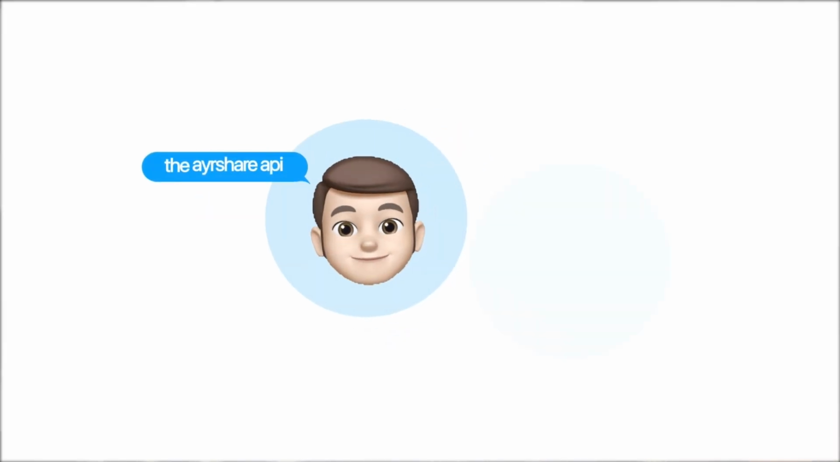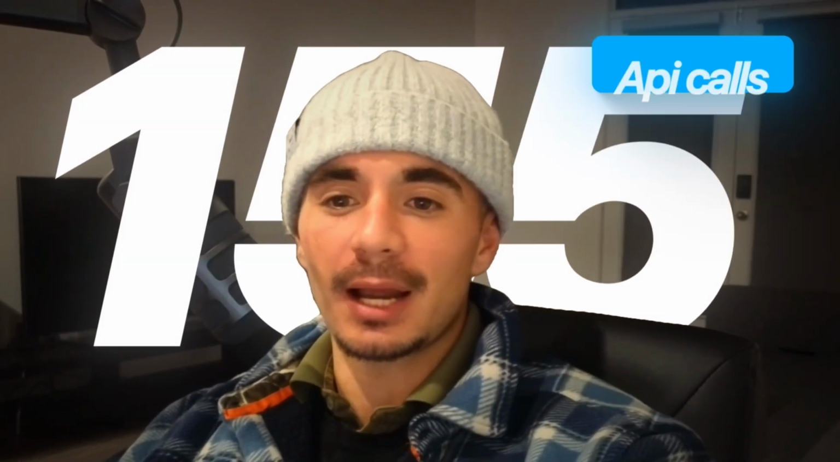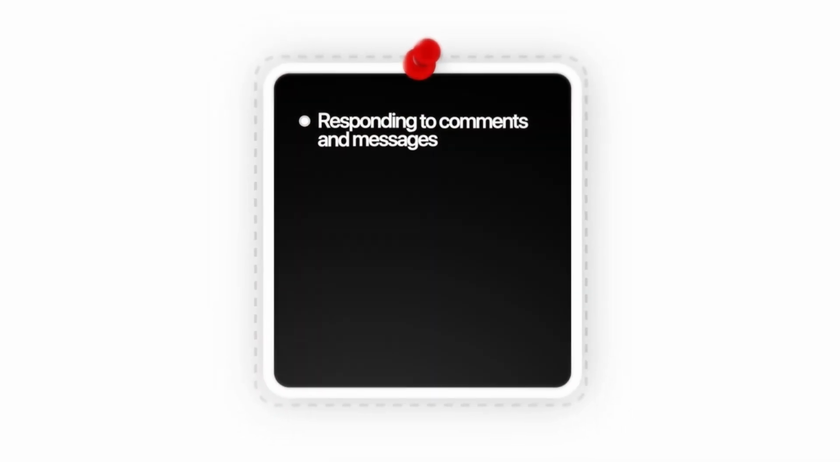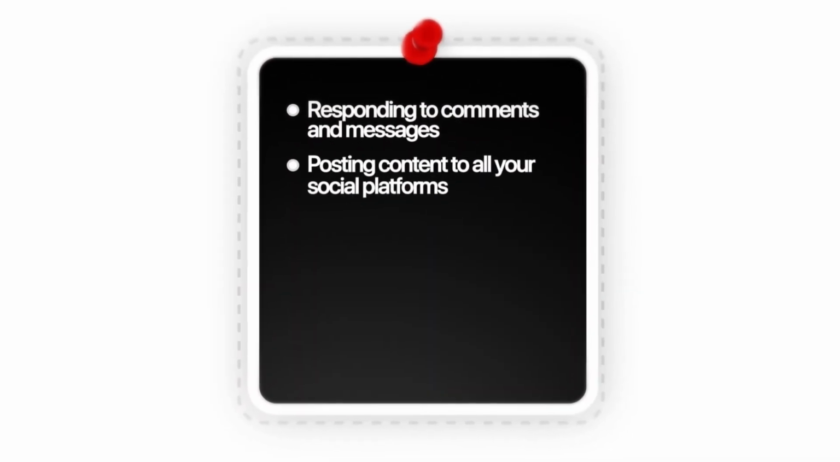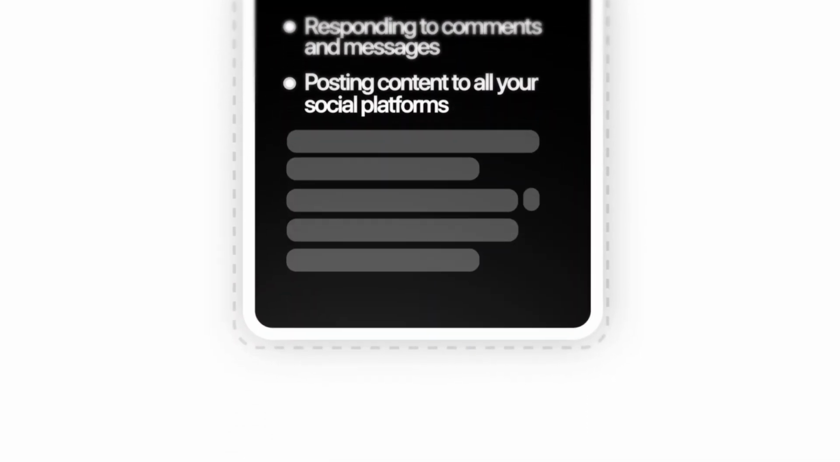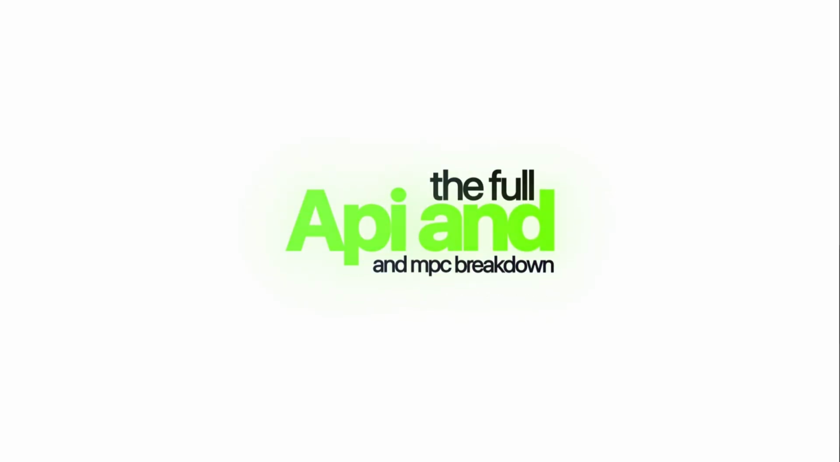The AirShare API and the AirShare MCP has over 100 API calls, which gives our AI agents the ability to do anything on social media. From responding to comments and messages, to posting content to all of your social platforms and looking at the analytics, the list goes on. And in this video, I'm gonna give you the full API and MCP breakdown so that you guys can understand exactly how to build your own marketing engines with me.